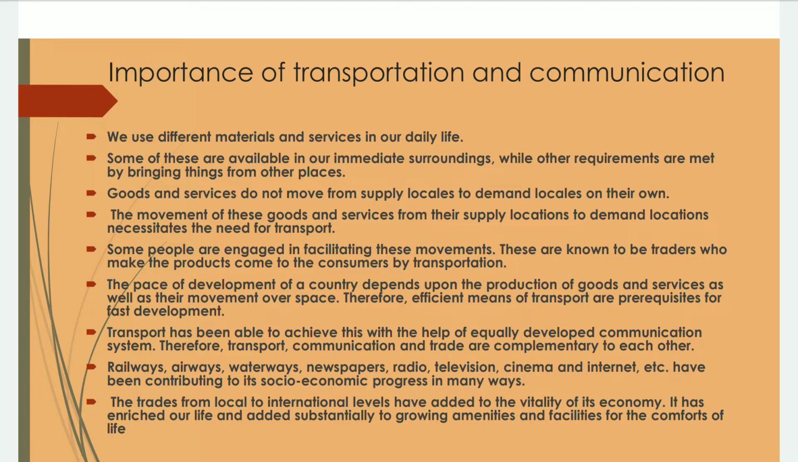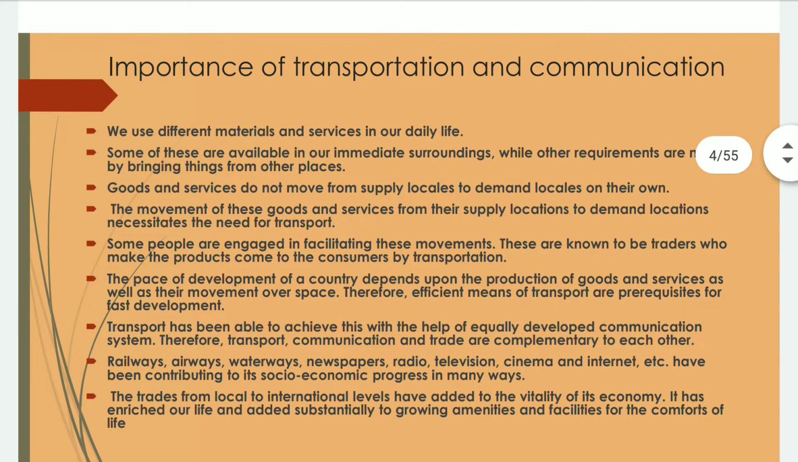Some of these are available in our immediate surroundings, while other requirements are met by bringing things from other places. For example, if we want to go abroad, we go by plane, that is, by air, the aeroplane. The plane is not available in our immediate surroundings. We book a ticket and then we fly abroad.